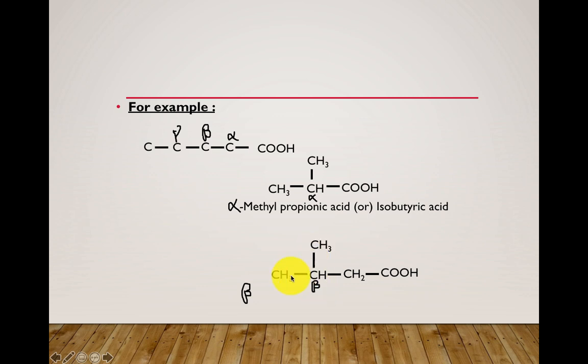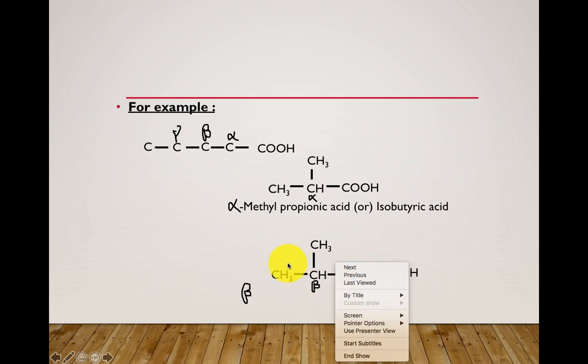And how many number of carbons are present in the parent chain? See, 1, 2, 3 and 4. So what is the common name for the 4 carbon containing carboxylic acid? It is known as butyric acid. So what is the name of this compound? It is known as beta methyl butyric acid.